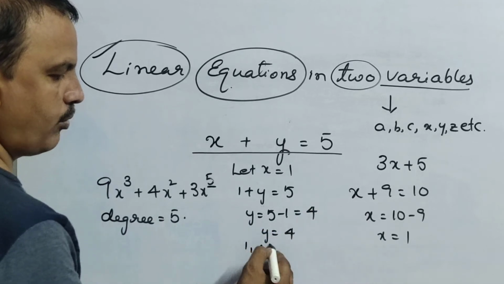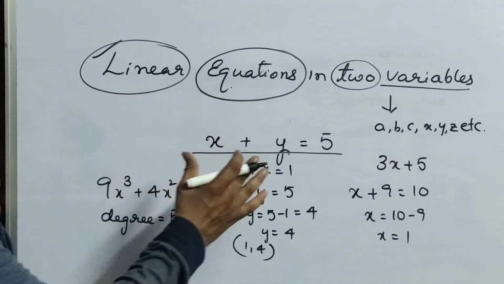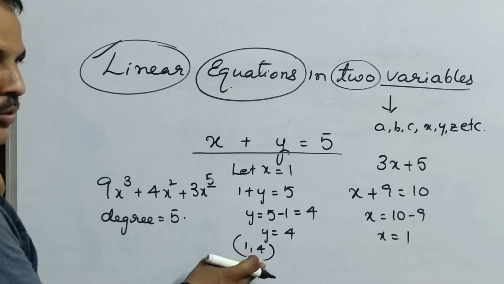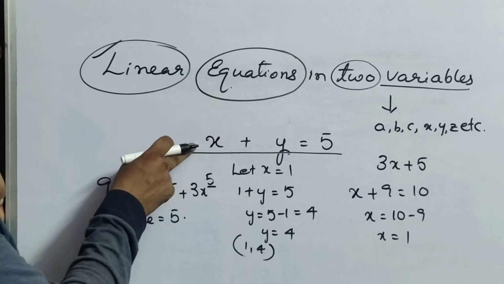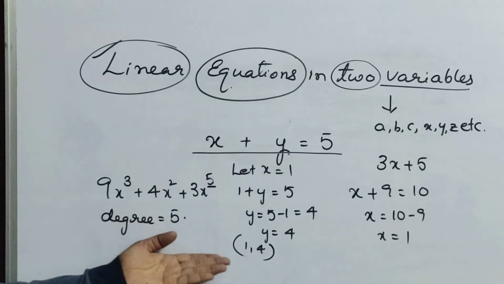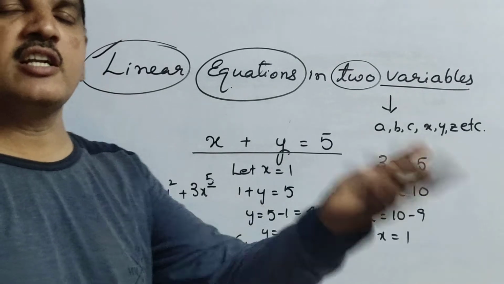That means (1, 4) is one solution for this equation. That means it should be satisfied. The given point (1, 4), if you substitute in this, it should satisfy this equation. So like that, how many solutions are you going to get? Infinitely many. Why?